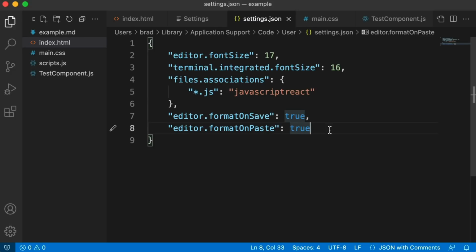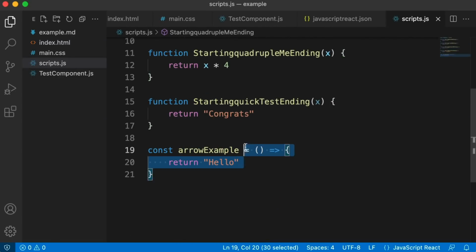Cool, let's move on to the final tip or the final little feature for this video, and that has to do with ligatures in your fonts. So for example, let me go into my JavaScript file. So down here, I have an arrow function, right? And this arrow symbol, the equal greater than, certain fonts have built-in symbols specifically for these symbols in programming.